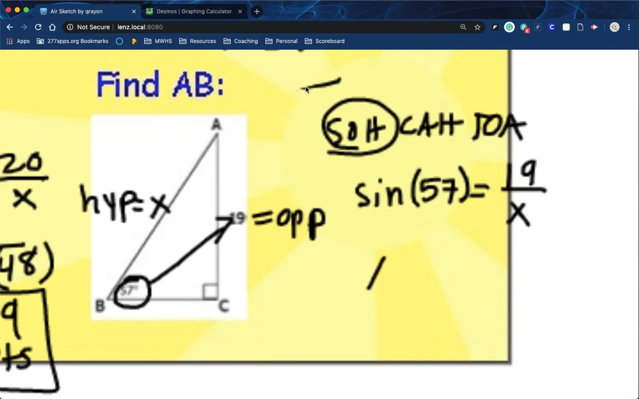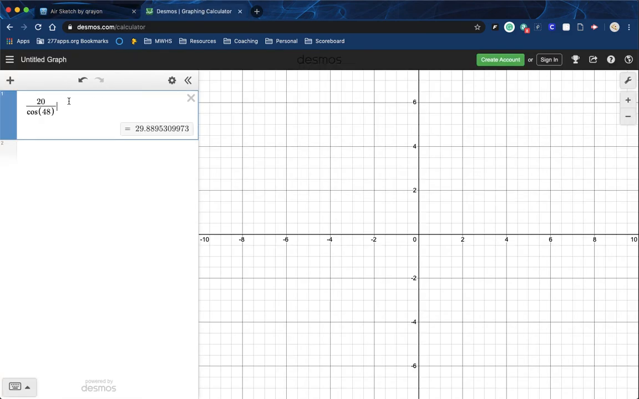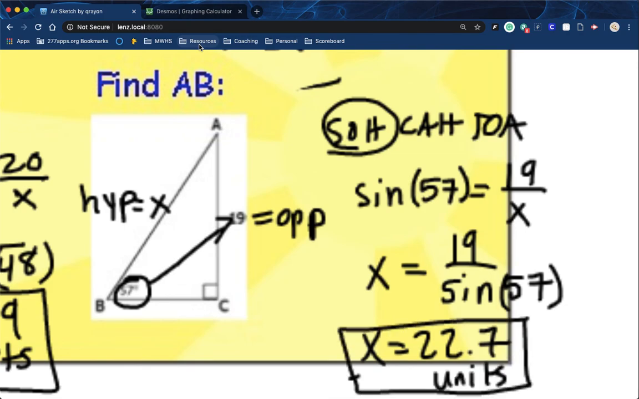Again, this pattern keeps happening. If you were to show your solving steps, you would get the opposite side divided by the trig function. So 19 divided by the sine of 57, and I get 22.7 units, since I don't have any actual units.